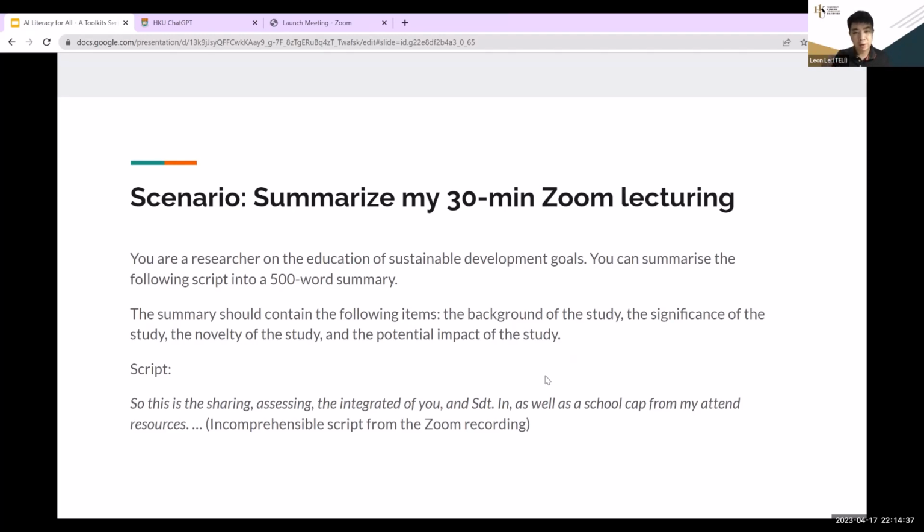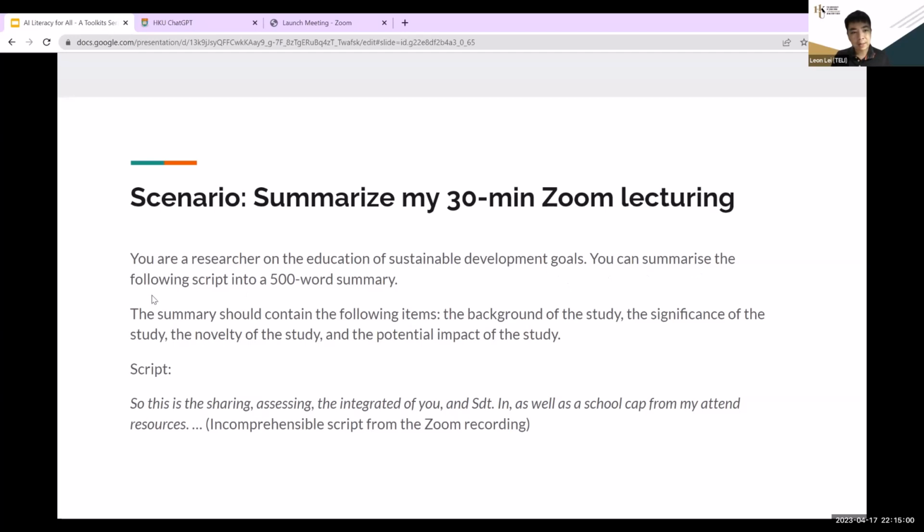And then what I try to do is fit the script into ChatGPT and ask ChatGPT to write a summary. So here shows what I did before. First of all, I need to define the system to be a researcher on teaching SDGs. Through this sentence, the system can provide more accurate and more relevant answers.